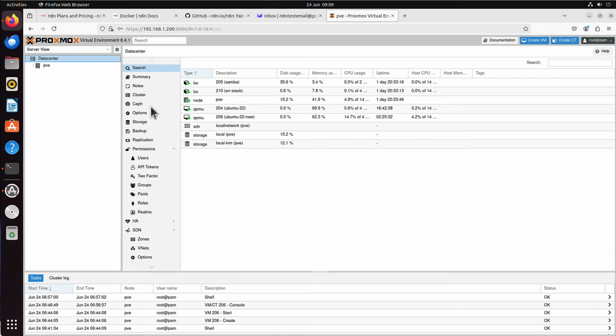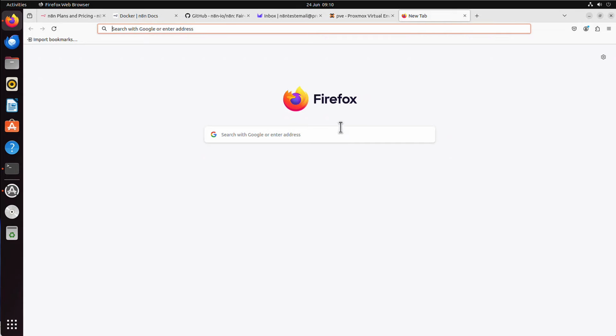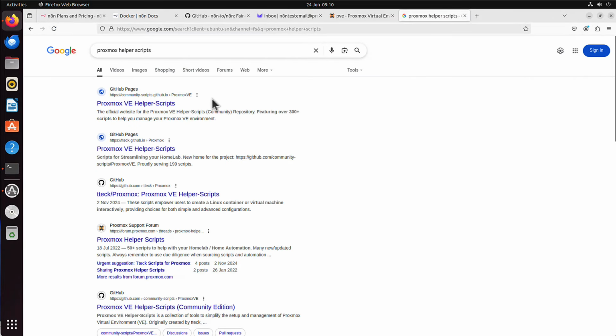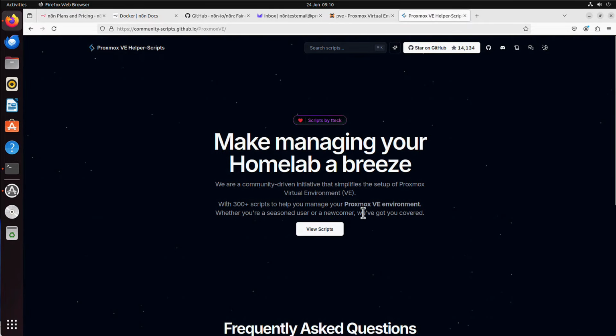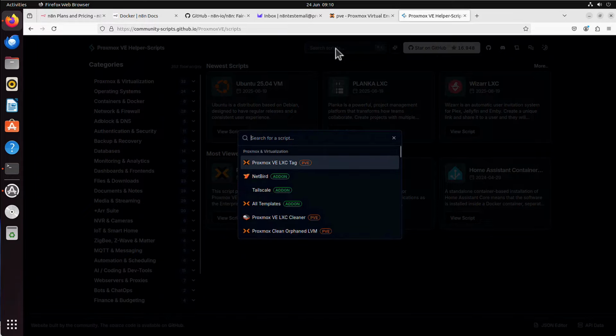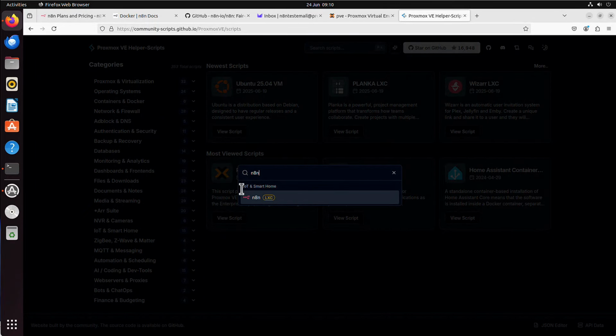This is my Proxmox, and the fact is that the Ubuntu we worked on is also running on that Proxmox. It was this Ubuntu server with ID of 206, where we were running those Docker commands, but now I want to run it as a standalone instance here on the Proxmox server. So what I can do, I can simply Google Proxmox helper scripts, and just click on the very top link, and we can see that View Scripts button. And here I can just search for n8n. And we can see it in the Internet of Things and Smart Home section. So let's click on that.